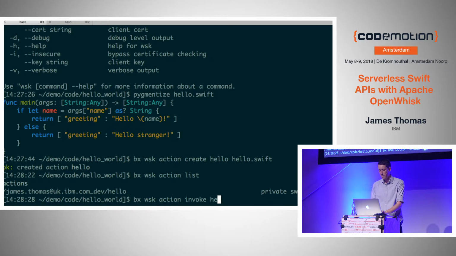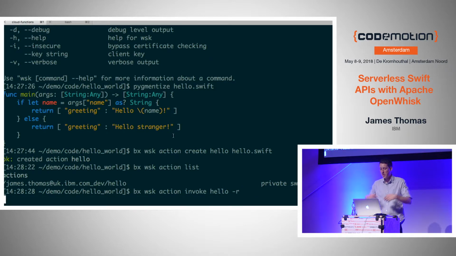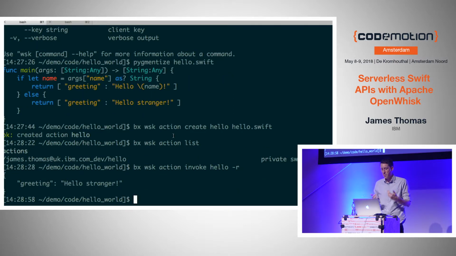I can say whisk action invoke hello. And hopefully what it should do is spin up some environment somewhere using Docker, inject my code, evaluate my code, call the function, and then serialize the response of that function to JSON on the command line. That's running the Swift code and giving me back the result of that execution. There we go, right? Took a little bit of time.